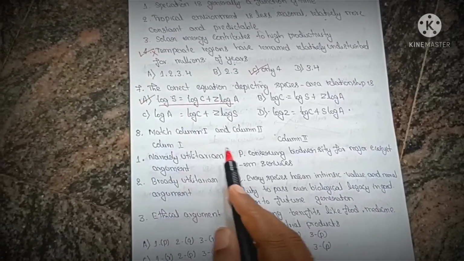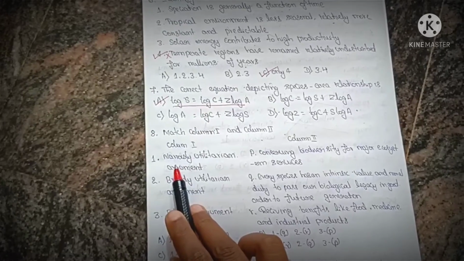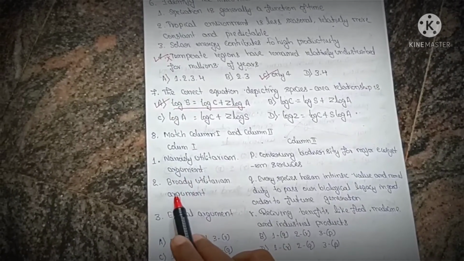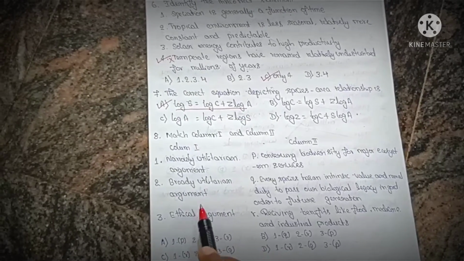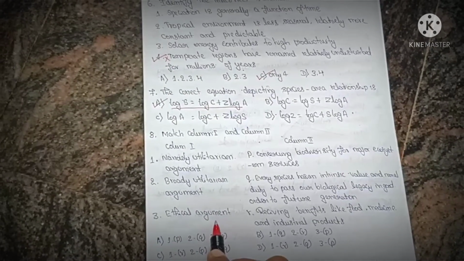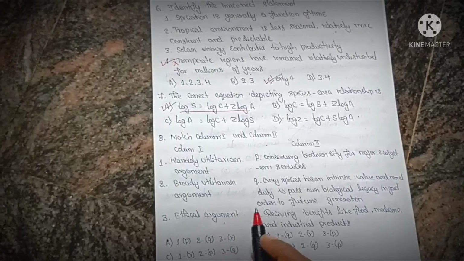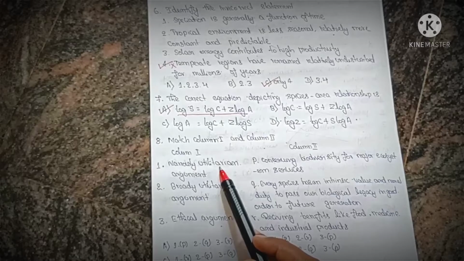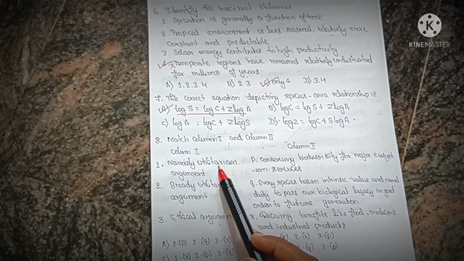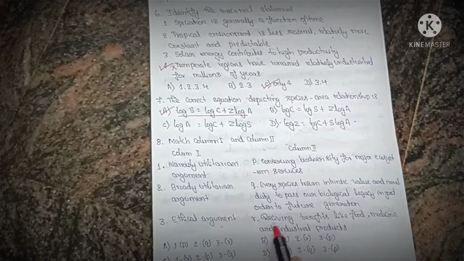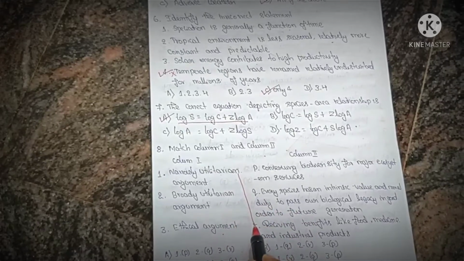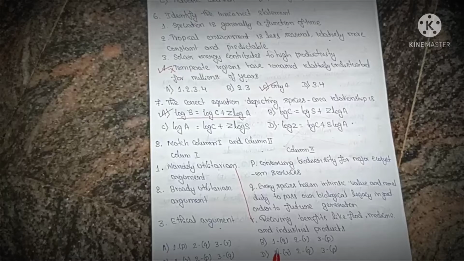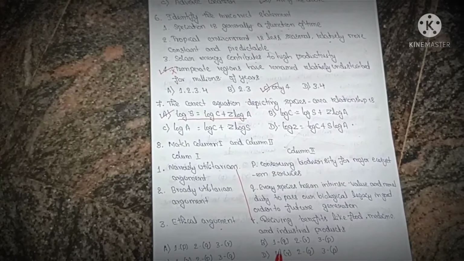Match column 1 and column 2. Narrow utilitarian argument, broad utilitarian argument, and ethical argument. Here, the first one, narrow utilitarian argument, is receiving the benefits like food, medicine, and industrial products.